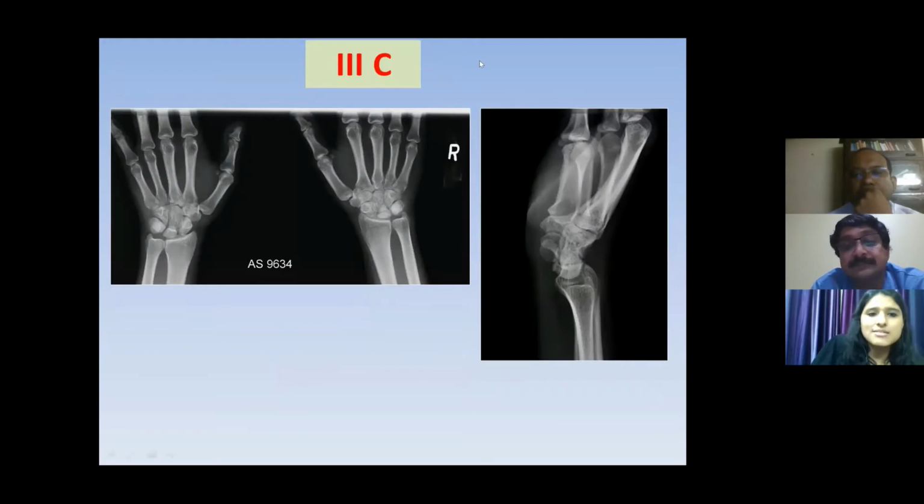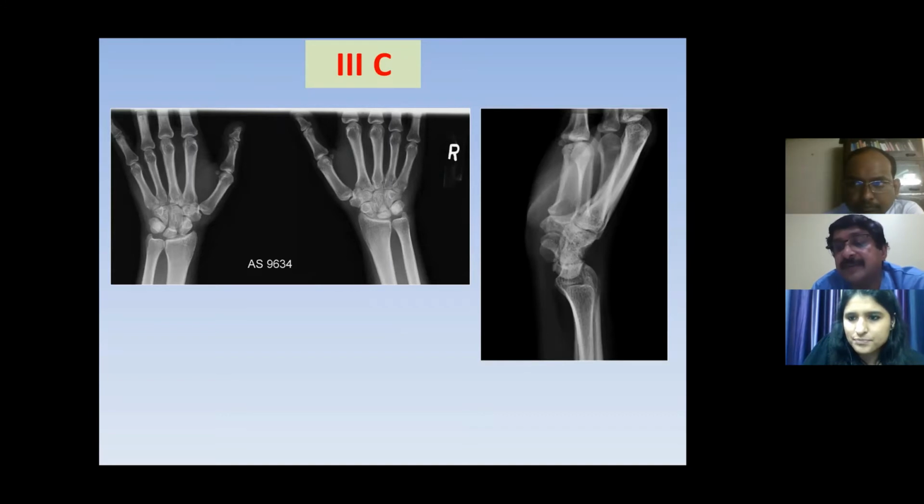Coming to stage 3C, in this patient, we have both the hands for comparison, and in this right hand, we can see that the lunate is more sclerotic. On a lateral radiograph, when we look at the lunate, we can see a fracture which is vertical, and it is dividing the lunate into 2 unequal halves. Thank you, Prerna. I have a question. I think 3C can be better seen in CT scan.